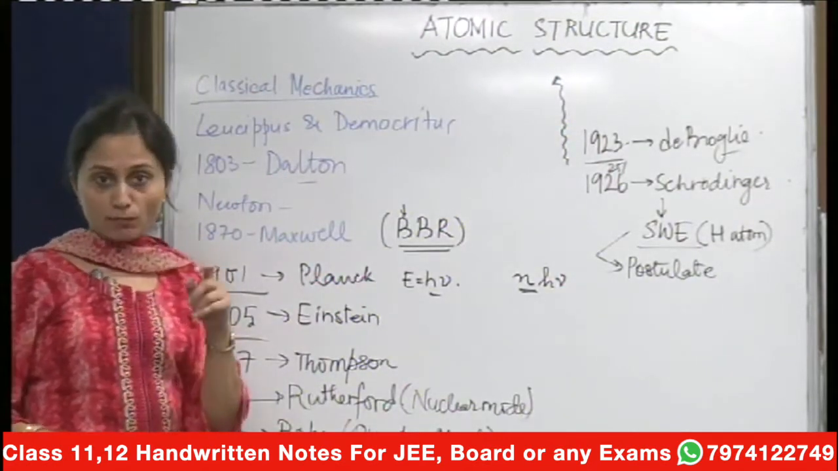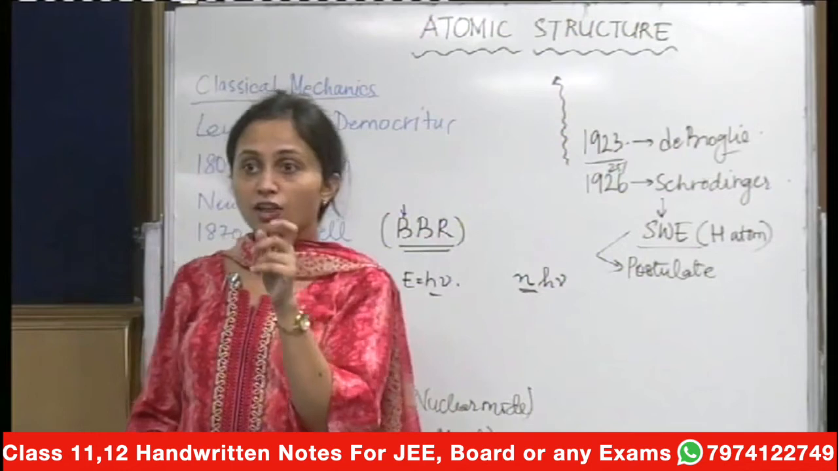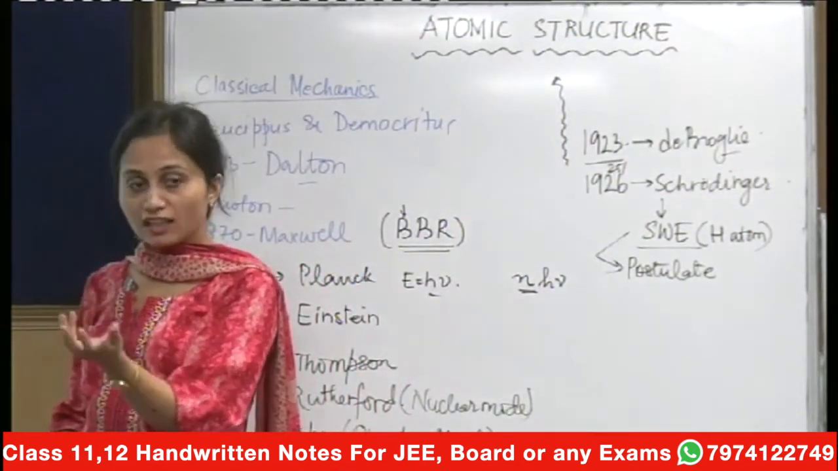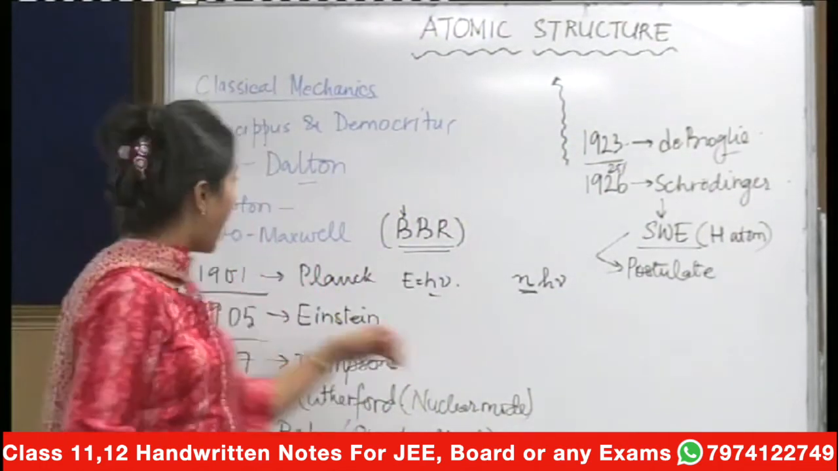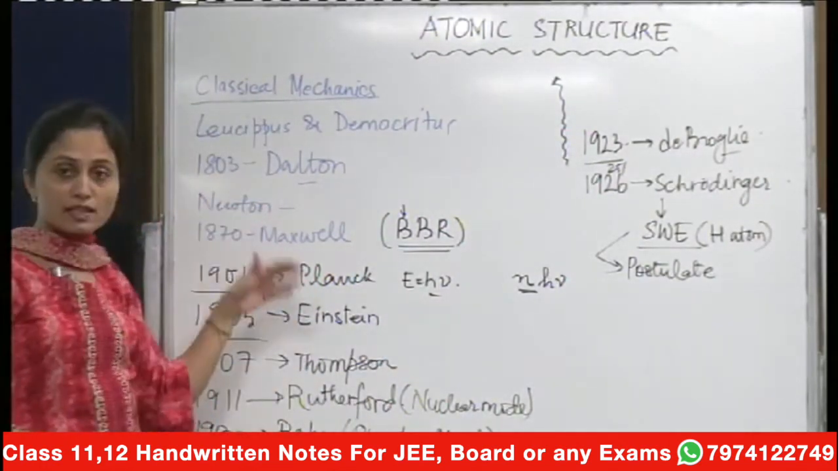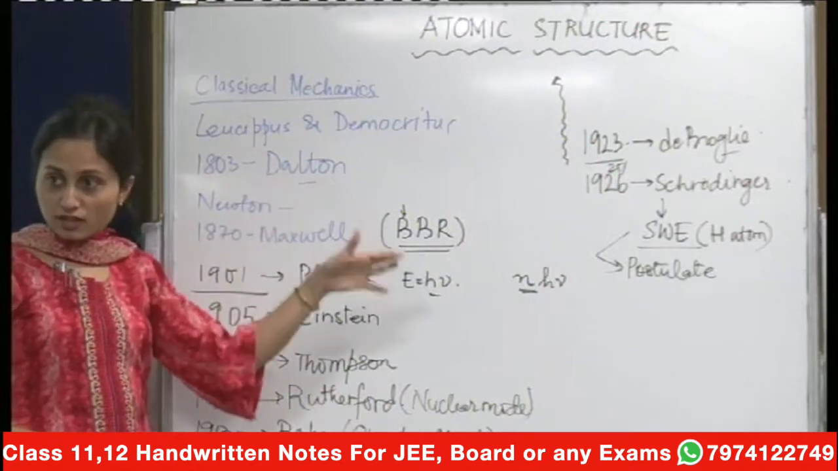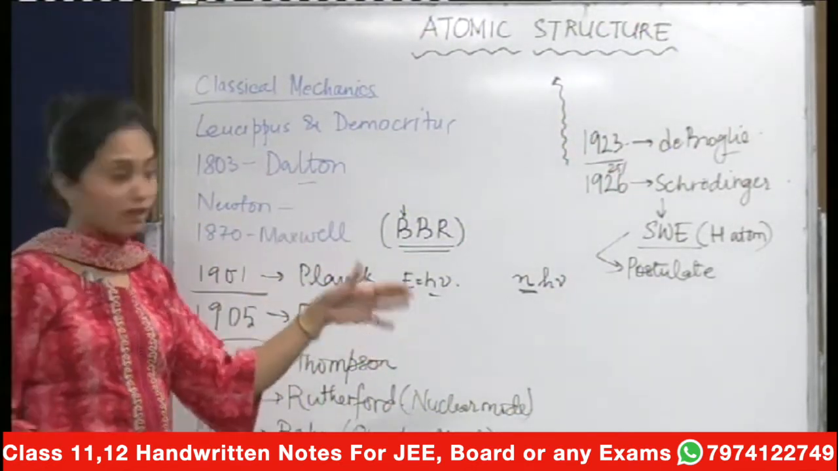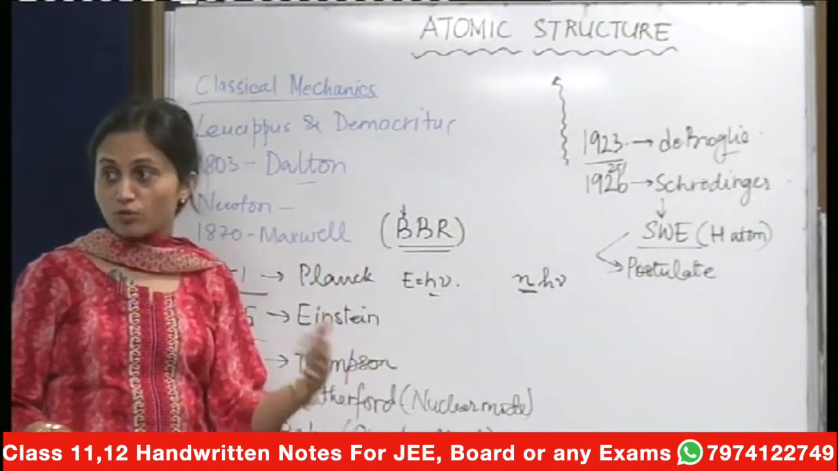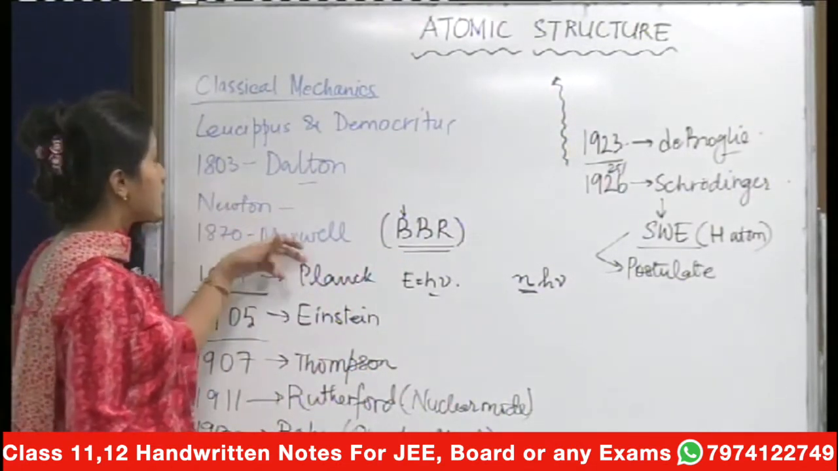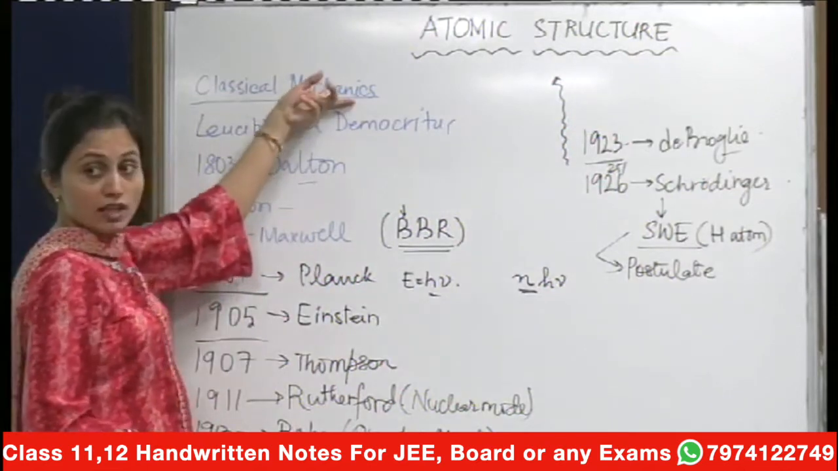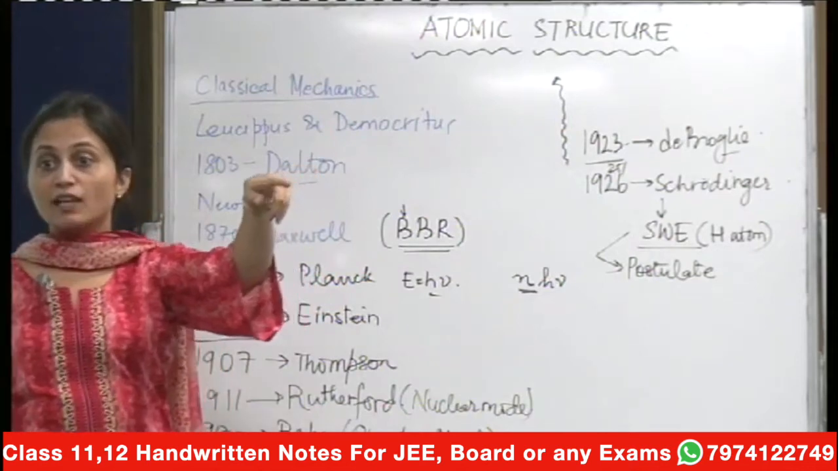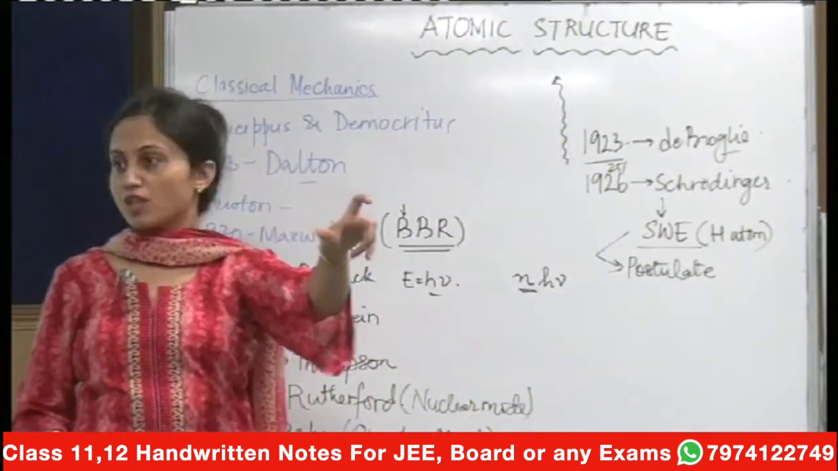Then Dalton gave his atomic theory where he stated that atoms are indivisible. He talked about the concept of atoms which are indivisible. And then thereafter there were developments like Newton gave his corpuscular theory of light. In 1870 Maxwell talked about the wave nature. Electromagnetic radiations were talked about at that point in time. And all this was related to your classical mechanics. And what is classical mechanics? It is the science dealing with macroscopic objects.